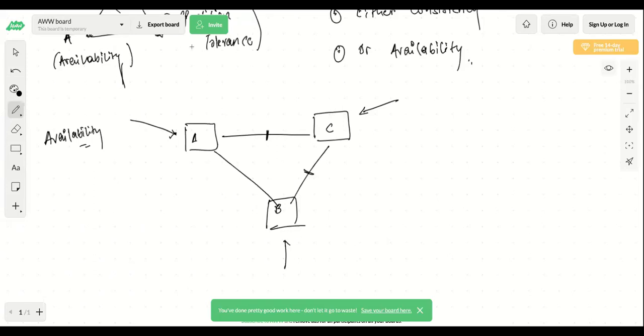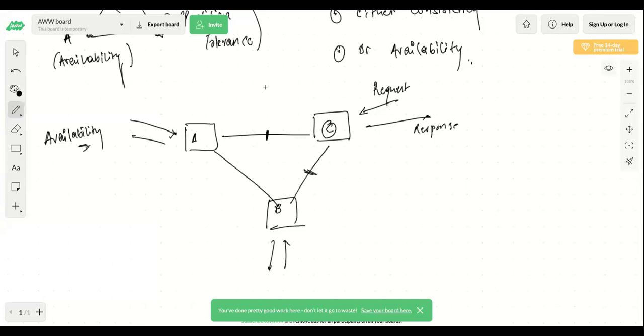Because you want availability, you're saying that the system should be available. So whatever requests are coming onto C, you will send the response for these requests as well. Now this response might not be consistent, because some actions might have already been taken on A and B, but you won't get those. So for availability, you'll keep on returning the response as expected, even from this one.